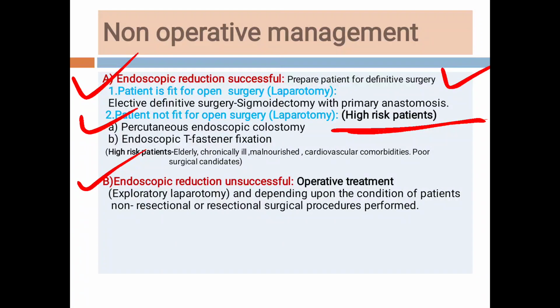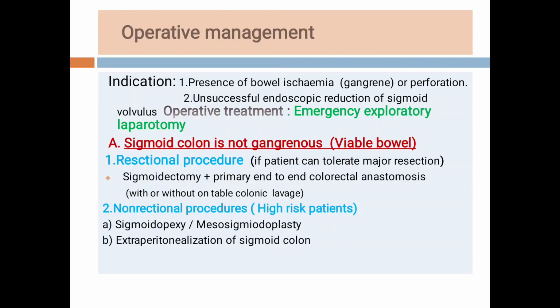So students, in non-operative management, what are we doing? We are doing the colonoscopy, and if there is a reduction of the volvulus, then depending upon the condition of the patient, we will do the procedures. If there is no success of the endoscopic reduction, then straightaway we will subject the patient to surgery. Now operative management.